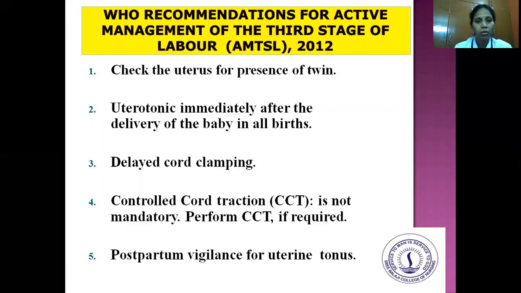Uterotonic drugs should be given immediately after the delivery of the baby in all the births. And we have to delay cord clamping and use control cord traction. This CCT, that is control cord traction, is not mandatory. It can be performed if required. And we have to maintain postpartum vigilance for uterine tonus. So these are the recommendations given by WHO for active management of third stage of labor.